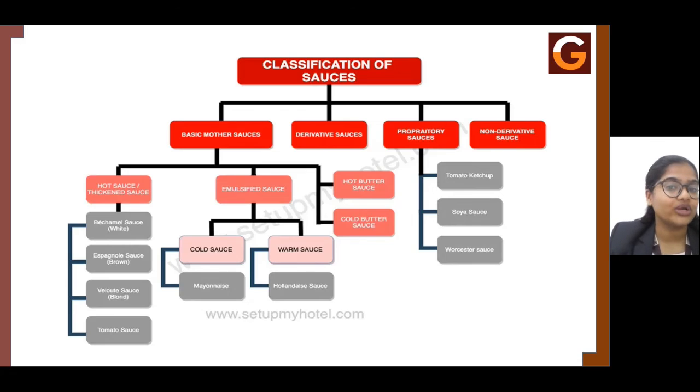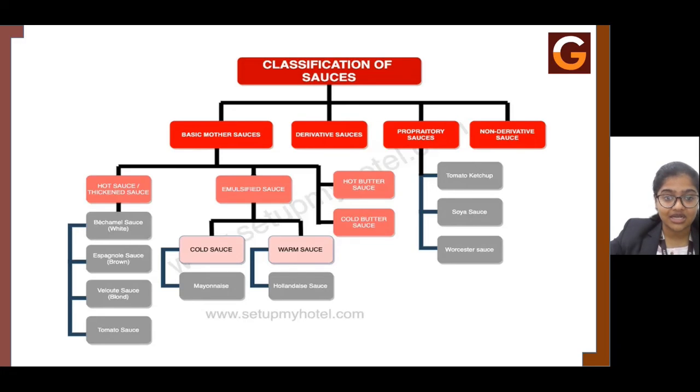You will not get it in one shot, because sometimes those who are very new to making the sauce find that it gets curdled. Hence practice is what makes it possible to get a perfect creamy hollandaise sauce. This hollandaise sauce is basically used for making eggs benedict, where you have an English muffin, a poached egg, and on top of this you use the hollandaise sauce as a topping. Now, the next one is the hot butter sauces.